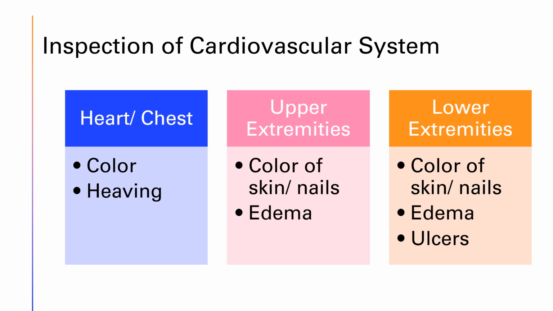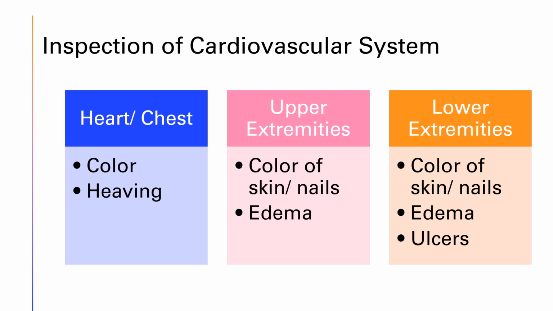When we inspect the cardiovascular system, there are actually several places that we need to inspect. In addition to the sclera and mucous membranes, looking at the color and moisture to make sure that they are receiving blood supply and oxygen, we need to assess the chest and heart, the upper extremities, and the lower extremities. When we inspect the heart and chest, we're looking at skin color, but we're also looking for any heaving of the chest wall.